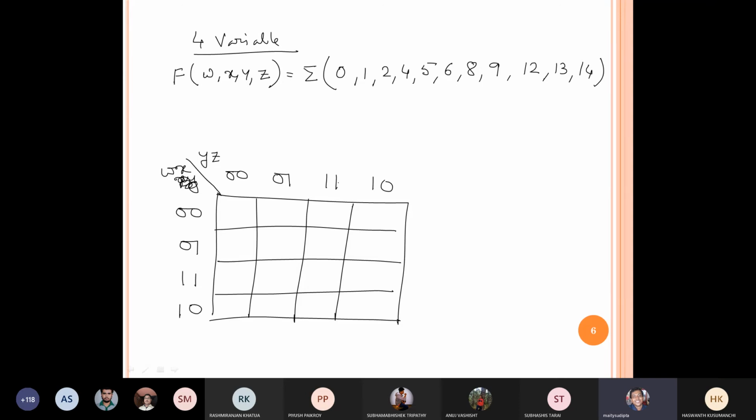Now the hint is given. Try to solve this one. I'm writing the answer. F is nothing but Y bar, W bar, Z bar, plus X.